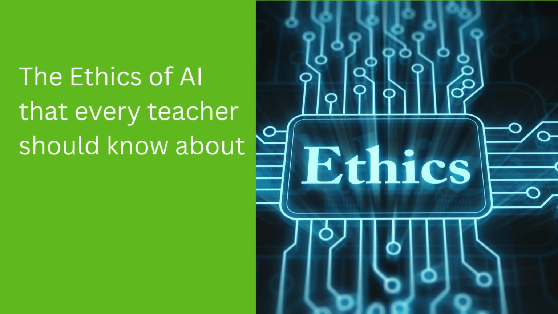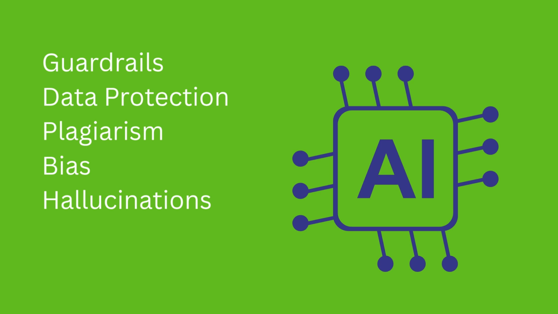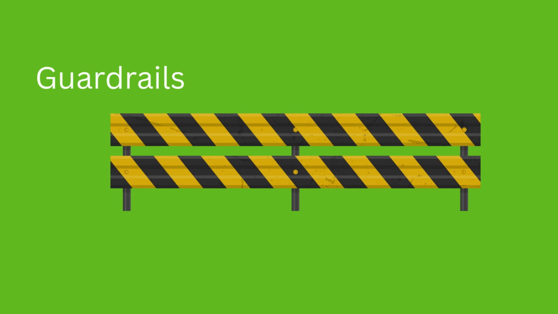We're going to explore the ethics of artificial intelligence that every teacher should know about. In particular, we're going to focus on the guardrails of AI. We're going to look at data protection. We're going to look at issues around plagiarism, bias, and hallucinations. To begin with, then, we shall look at the guardrails.